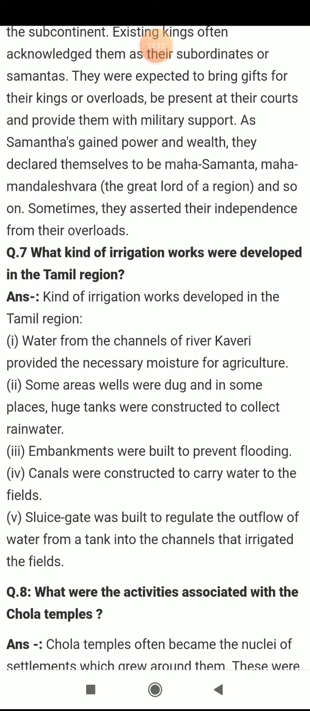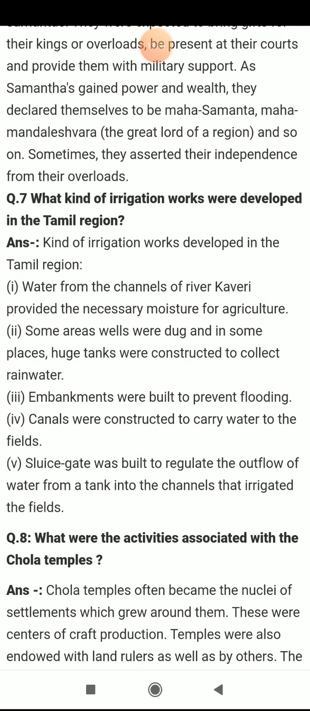Next, the sluice gate was made. It is given in your book only, at page number 25. There it is written, figure 5, a 9th century sluice gate in Tamil Nadu. It regulated the outflow of water from a tank into the channel that irrigated the fields. All these things, all these plans were carried out by the Cholas only, right?